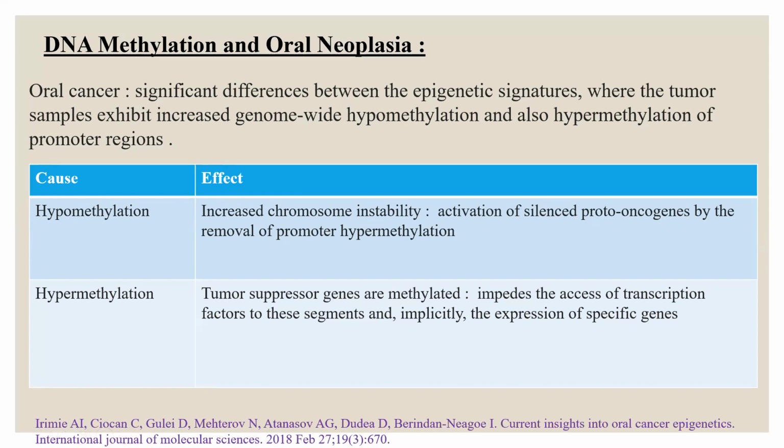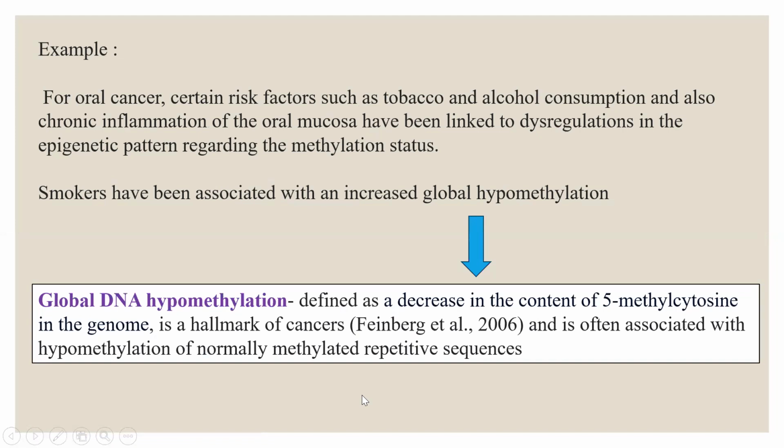When we see oral cancer, significant differences are seen between the epigenetic signatures, where the tumor samples exhibit increased genome-wide hypomethylation and also hypermethylation of the promoter region. Due to hypomethylation, there will be increased chromosome instability. And when we see hypermethylation in a tumor suppressor gene, when it is methylated, it impedes the access of transcription factors to the segment and inhibits the expression of specific genes. So both mechanisms, hypermethylation and hypomethylation, are studied in carcinogenesis.